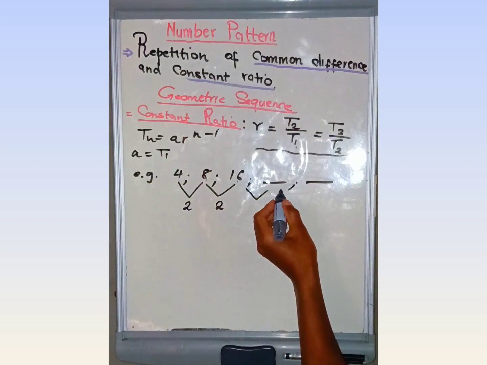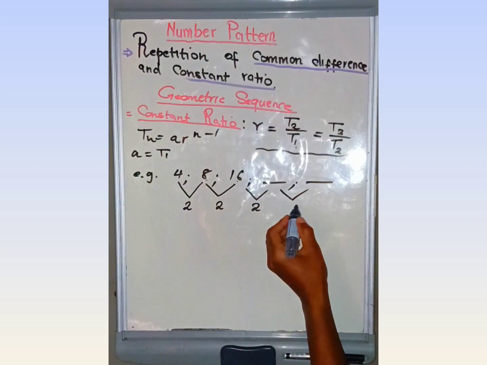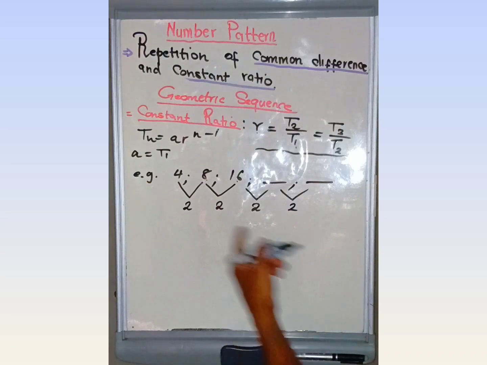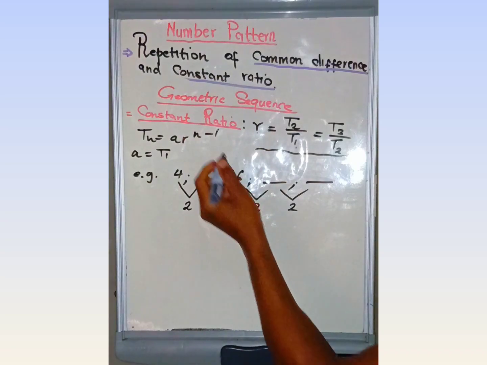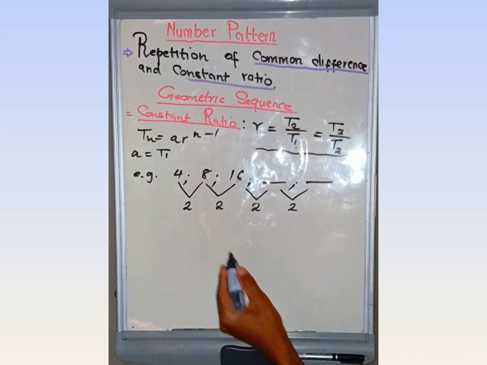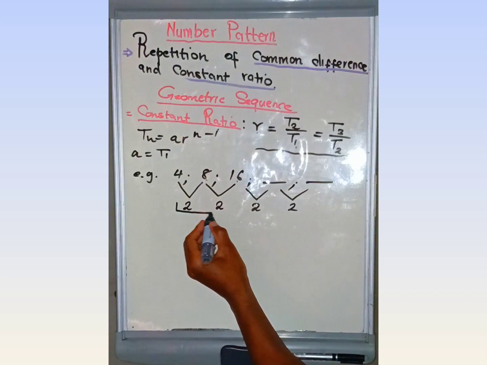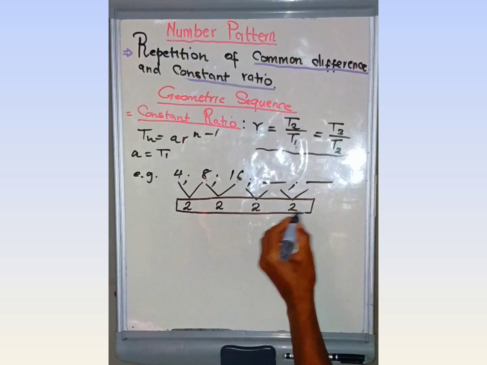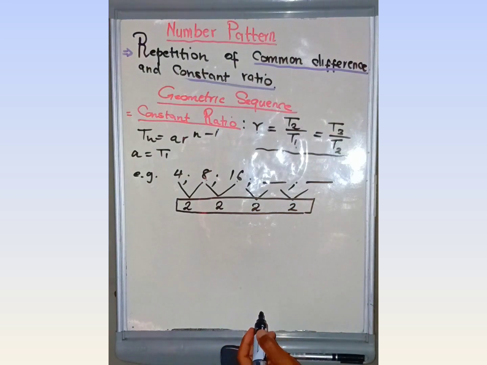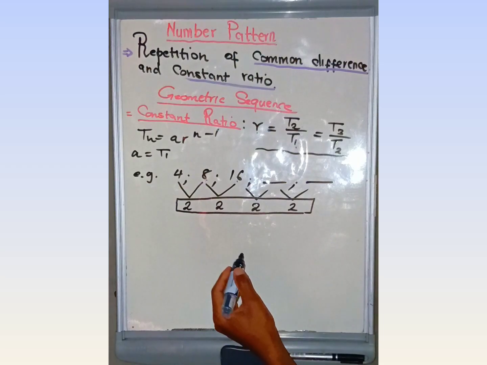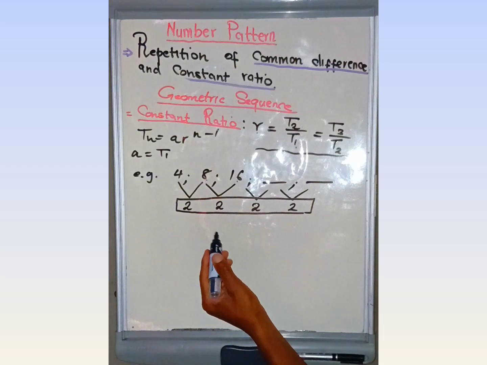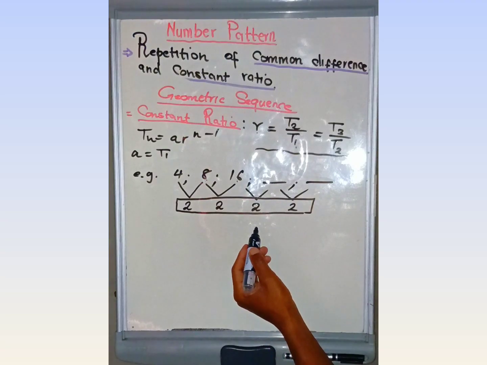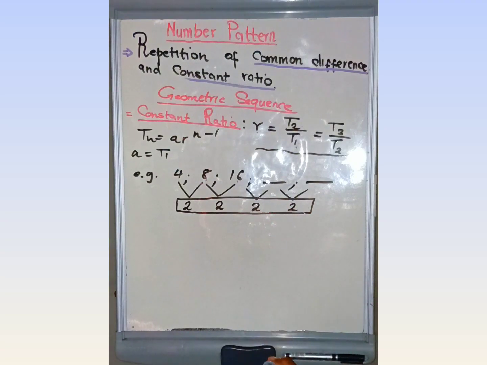Therefore this is a constant ratio. The constant ratio equals 2. It is a repetition of a constant ratio. A ratio is a fraction, and a fraction is a ratio. All right, let's go. How are we going to use this ratio to find the next two terms here?